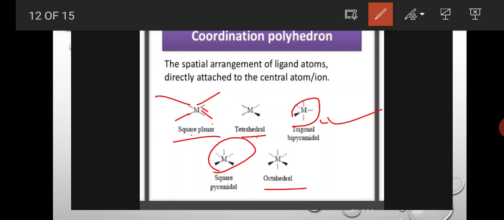Here the spatial arrangement of ligands is shown. The dark mark indicates the front side of the metal atom, the dotted line indicates the back side of the metal atom, and normal lines indicate the plane.